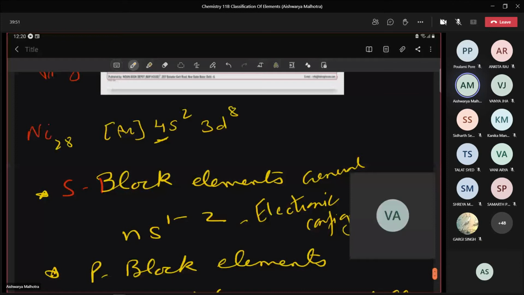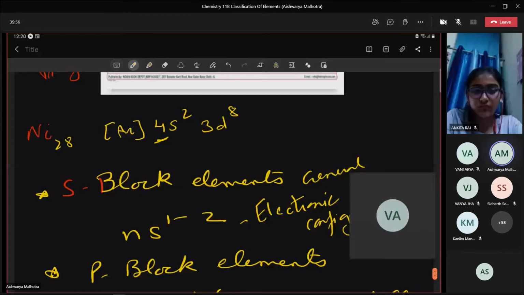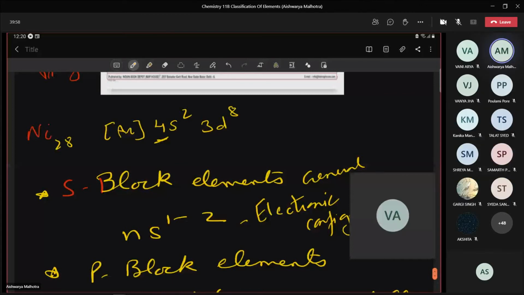So they got the name transition elements. Please write: these D block elements are also known as transition elements, because there is a transition in properties from highly reactive metals towards non-metals or less reactive metals.